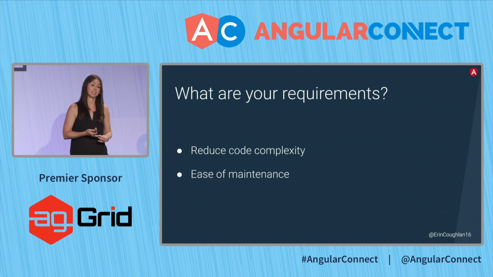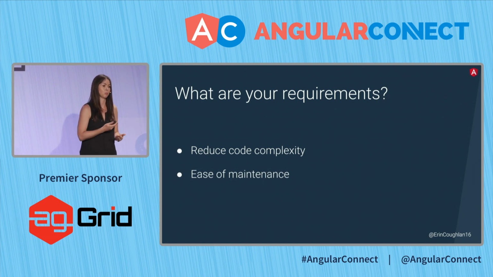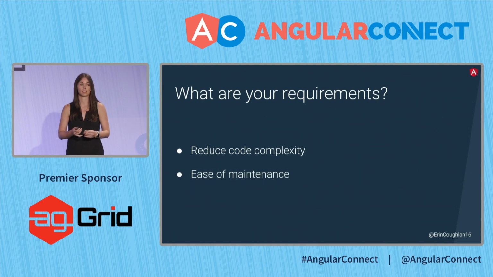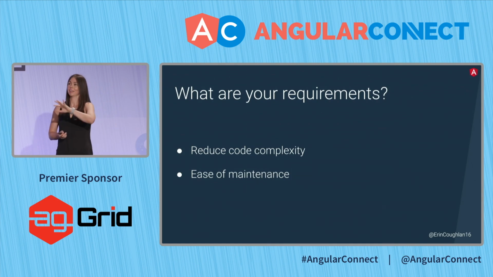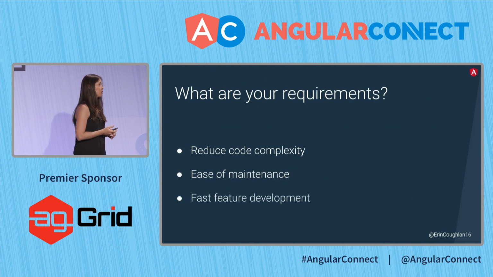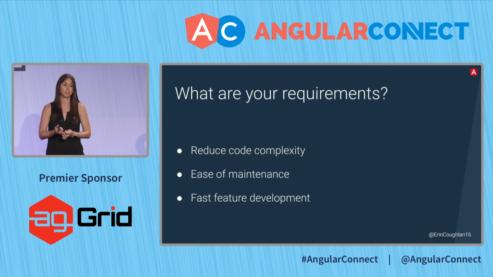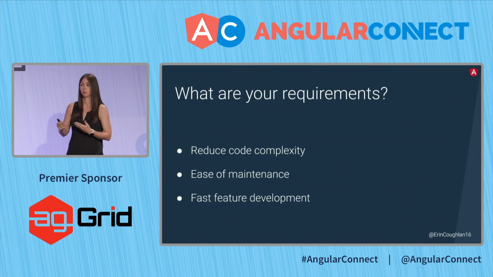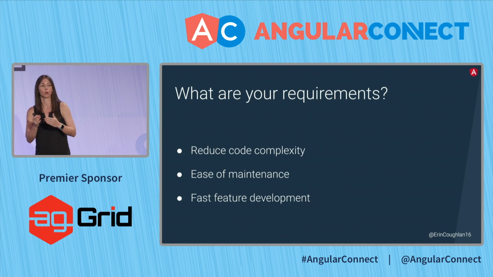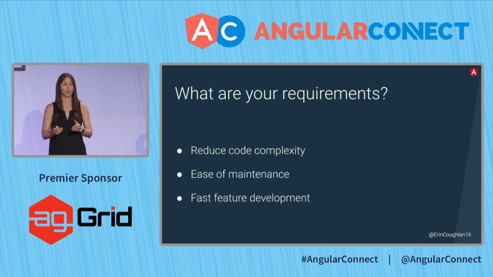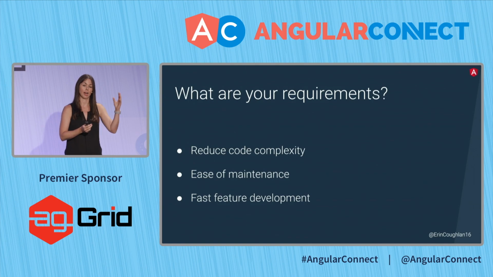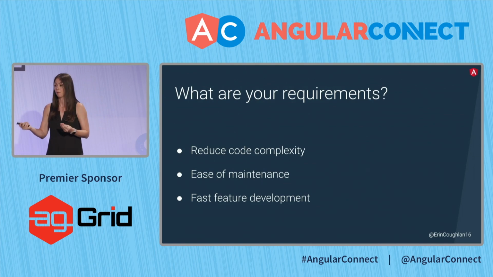We want it to be easy to maintain. I don't want this code breaking every week because some weird connection between some component and another component just didn't work and then it broke. We also want to do things faster. So we want to be able to launch features as fast as possible. And the better architecture we can have and the more upfront planning we can have about where the data lies, how we're fetching data, and how it's then delegated to components makes that happen.